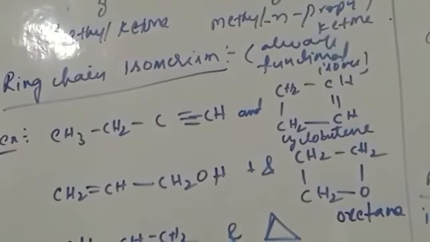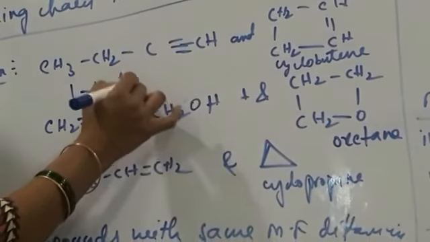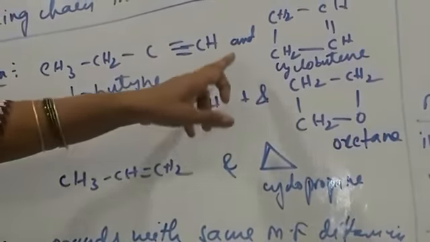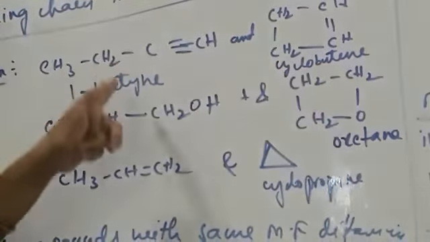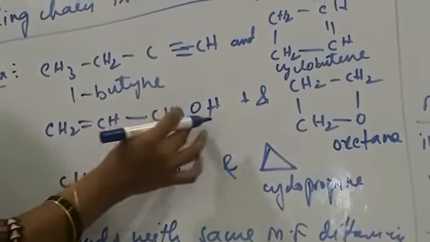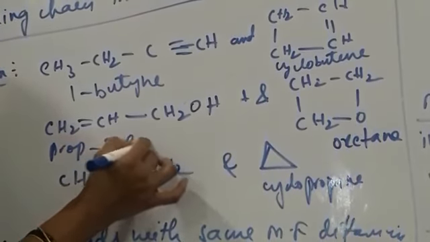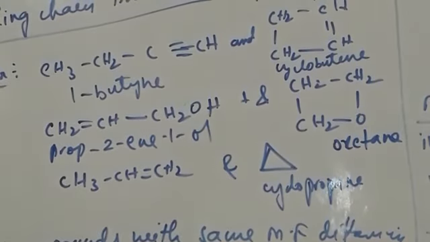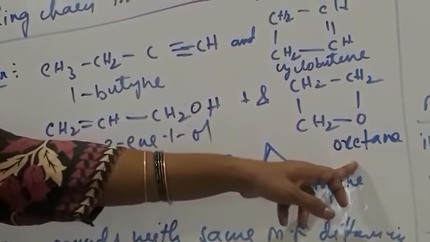For example, 1-butyne, an alkyne, is a functional isomer of cyclobutene, a cycloalkene. Then this is an alcohol, prop-2-en-1-ol, which is an isomer with a cyclic ether, oxetane.